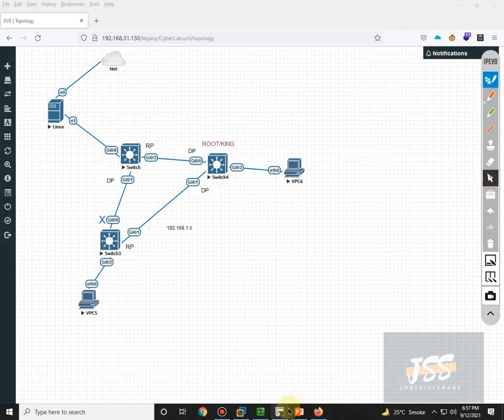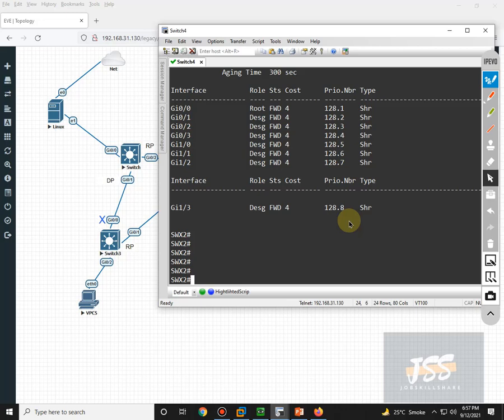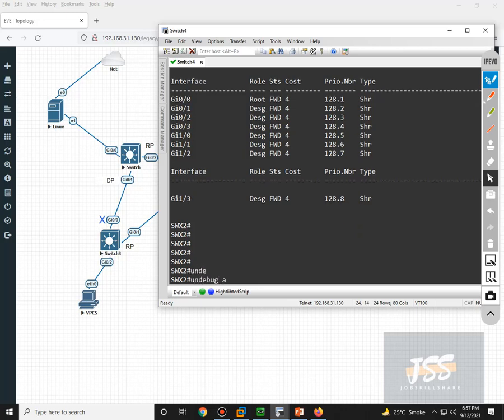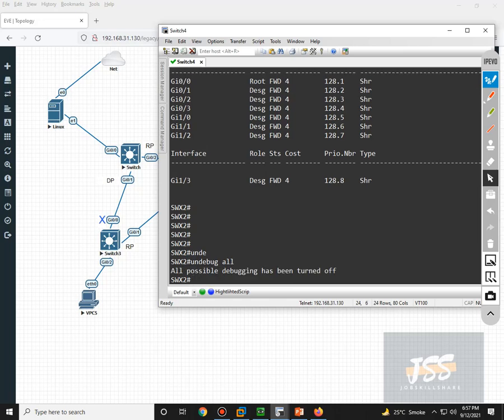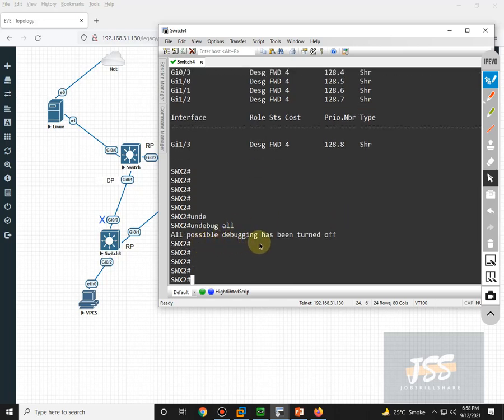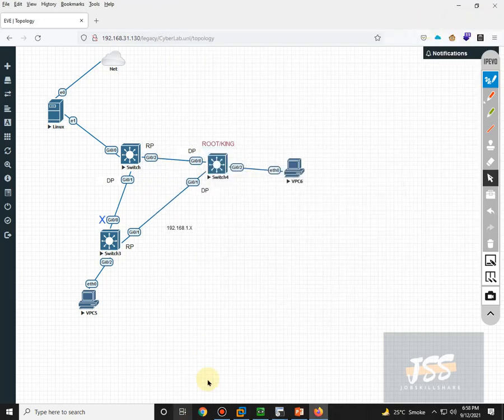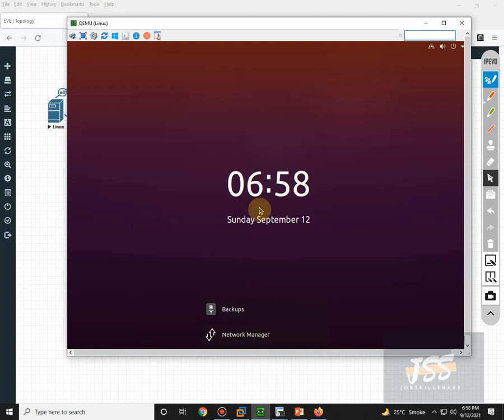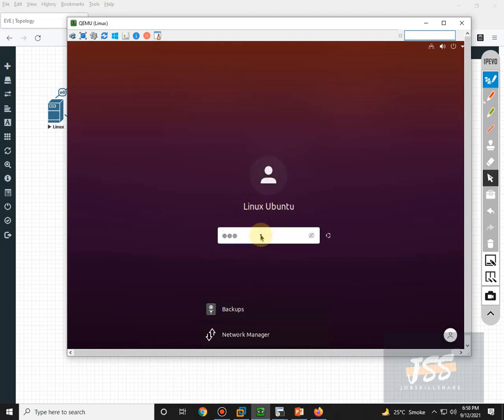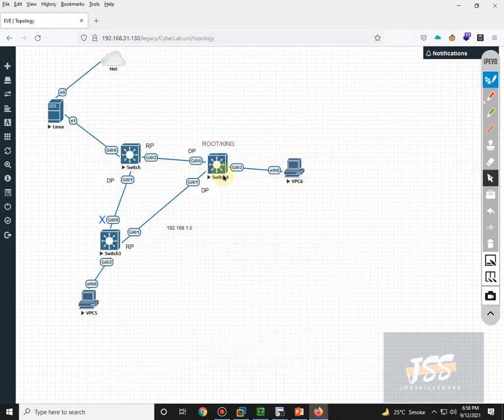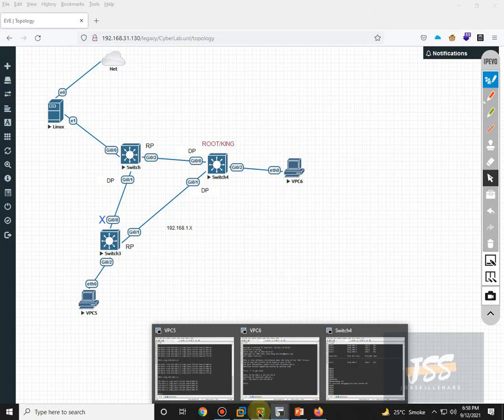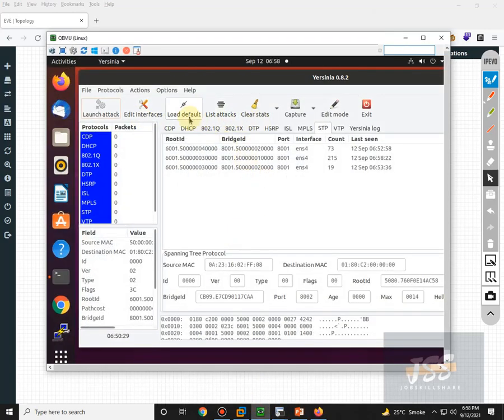Before I do, first of all, I need to stop the debugging. To stop debugging, you need to type undebug all. And as you can see, all possible debugging has been turned off. Then I need to go into the attack again and stop it, to show you that this switch will become the root bridge again. Click on list attacks, click on stop, and stop all. That's it.